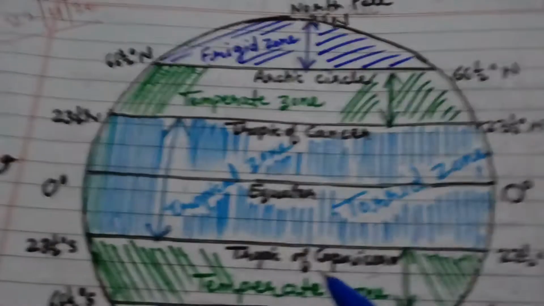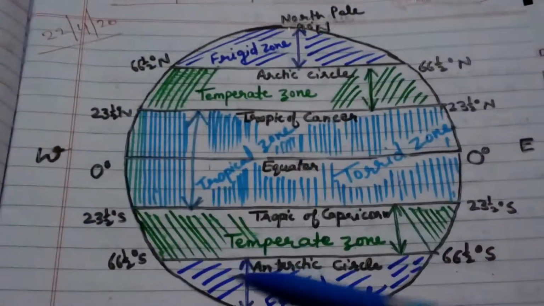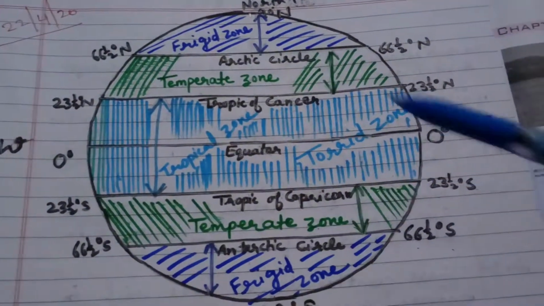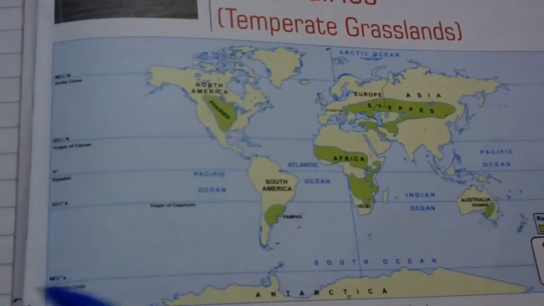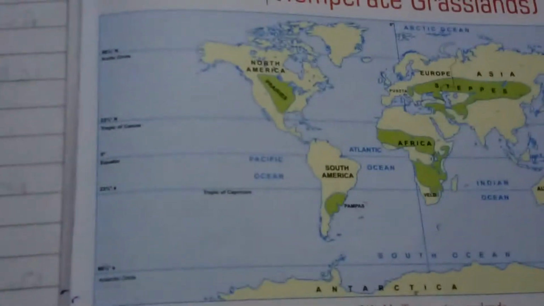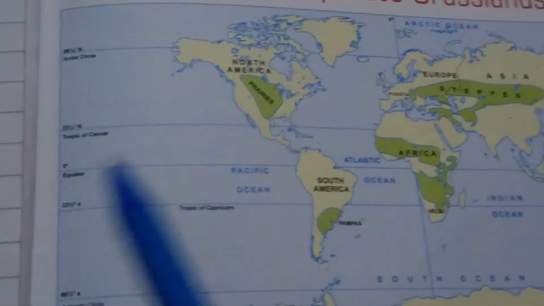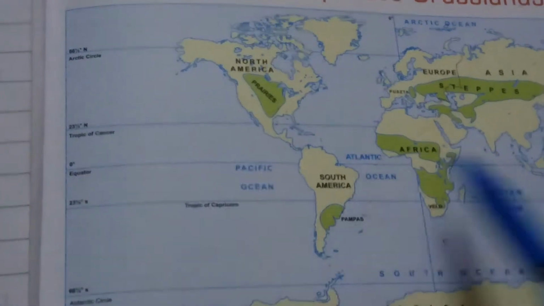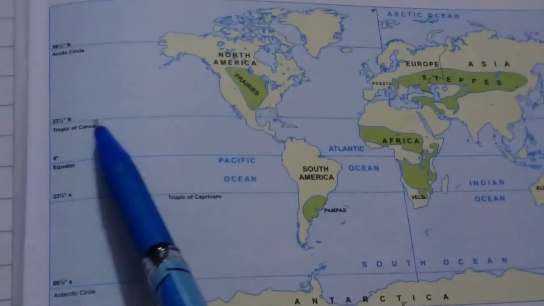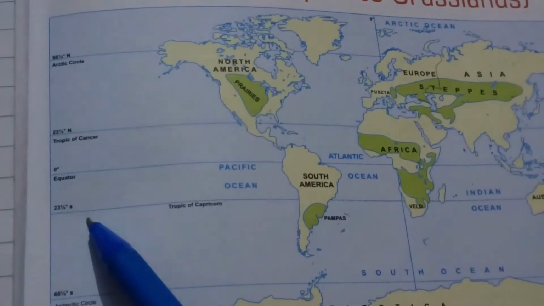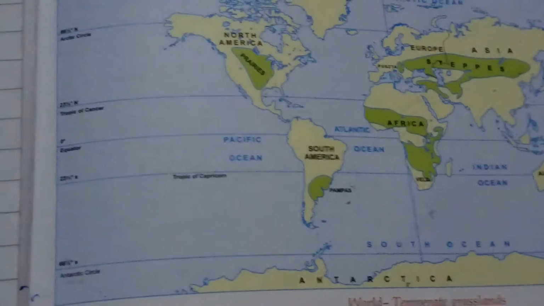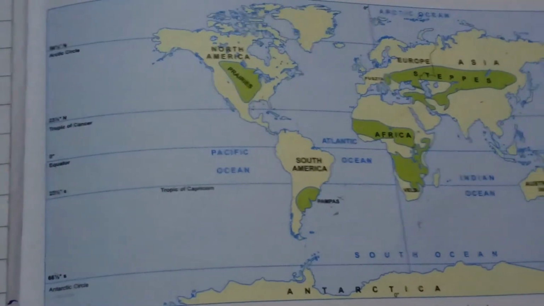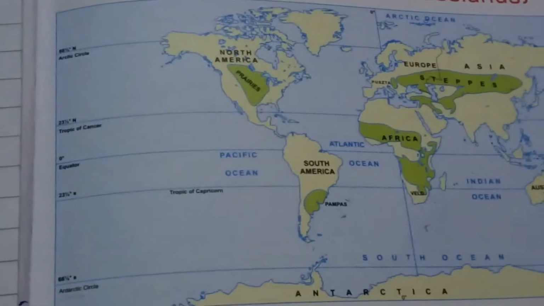Here we have studied on the rounded shape. Now on the flat surface: 0 degree equator, middle latitude, Tropic of Cancer, Tropic of Capricorn, then Arctic Circle, then Antarctic Circle. So these are the latitudes.